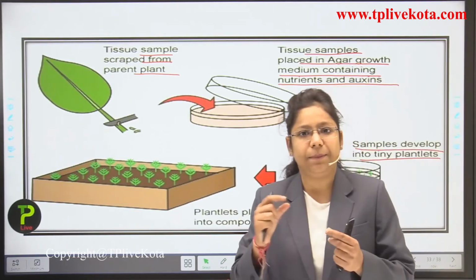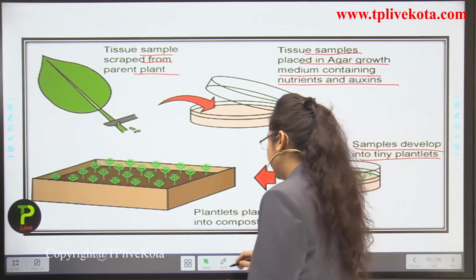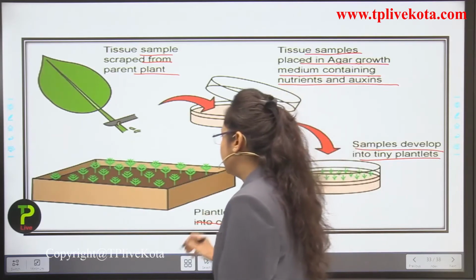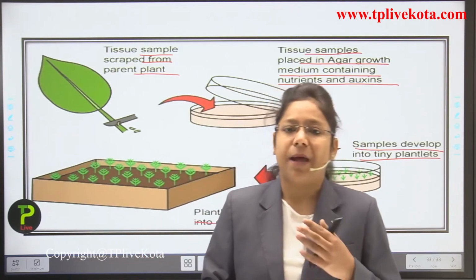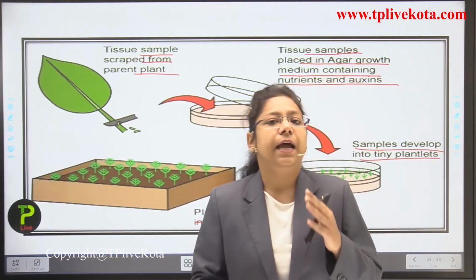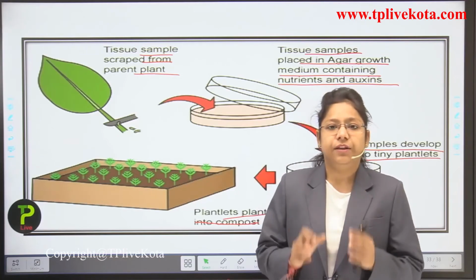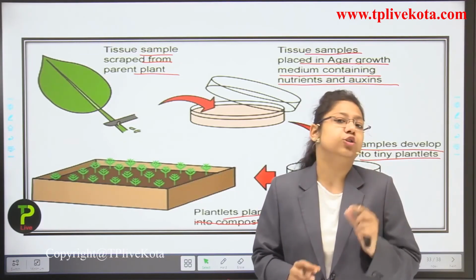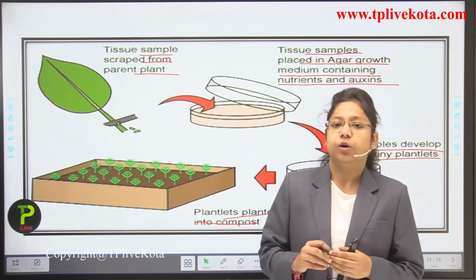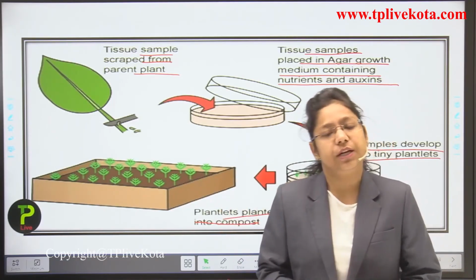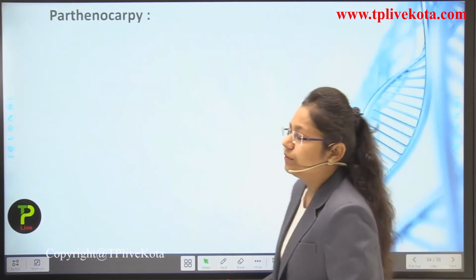So tiny plantlets will develop out of the sample, and these plantlets will be planted into compost and then give rise to the new plant. This is how micropropagation takes place, and this type of propagation is known as tissue culture, in which we take a single tissue of the plant and develop a whole plant from it. In this technique the genes are even preserved.